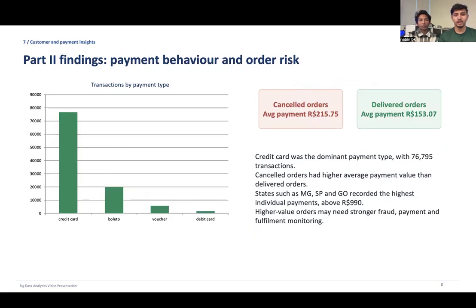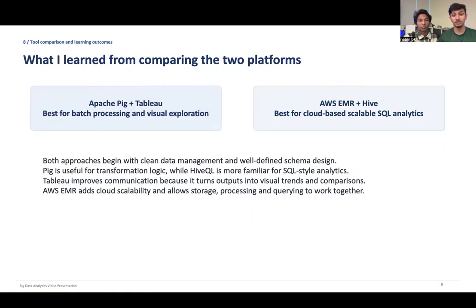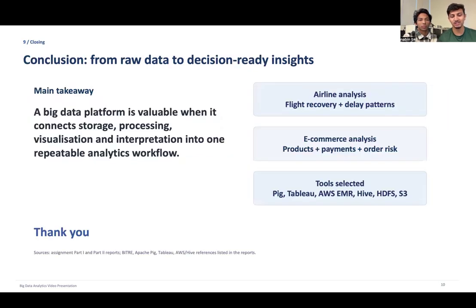And in this slide, we have the key learning outcomes. This assignment helped us understand how different big data technologies work together. Apache Pig was really useful for large-scale data transformation. HiveQL provided SQL-style analytics for distributed datasets. AWS EMR supported cloud-based scalable processing, while Tableau improved data visualization and communication. Overall, the assignment demonstrated how big data tools can transform raw datasets into meaningful business insights.